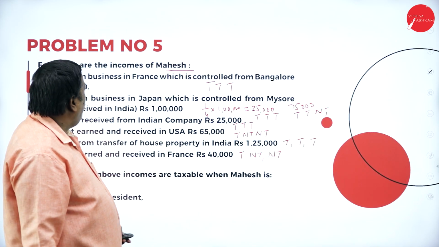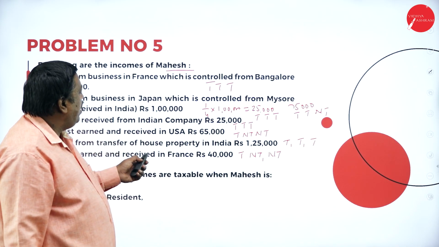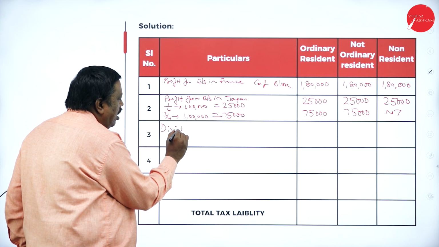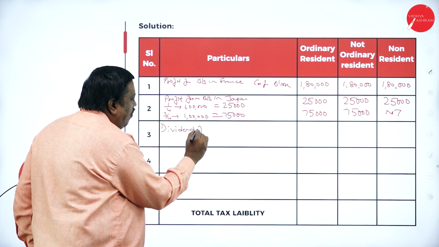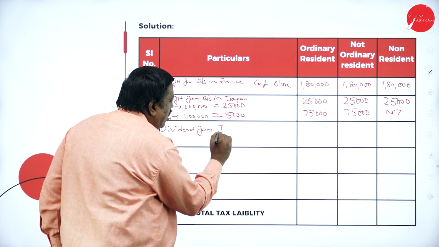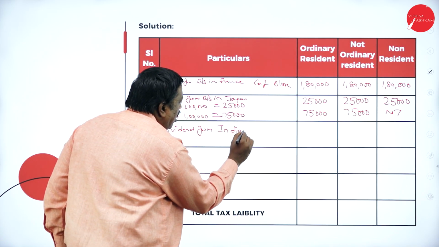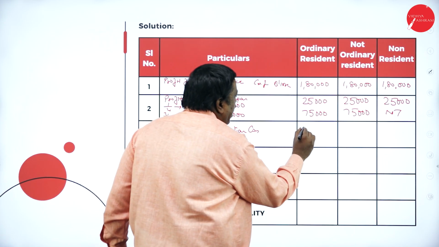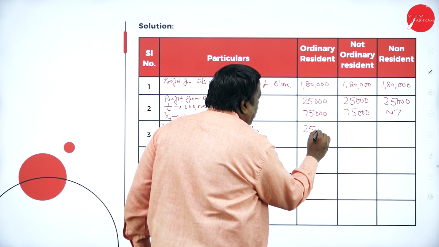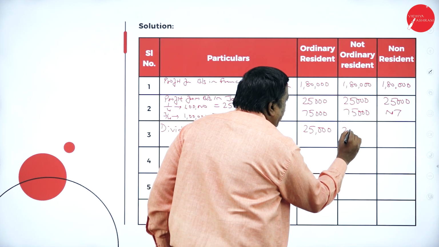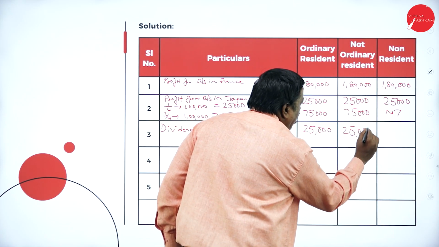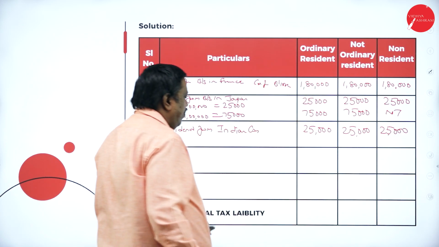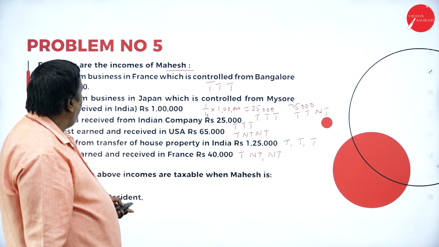What was our third point? Dividend received from Indian company. 25,000 is taxable in all the three cases. What is the next one we have here?